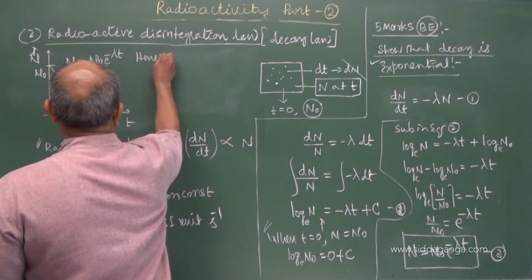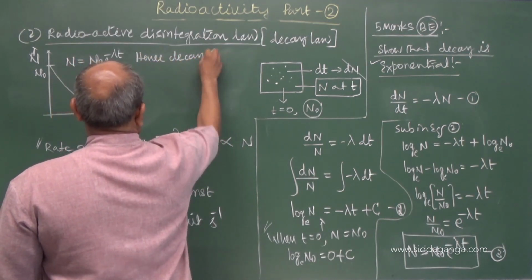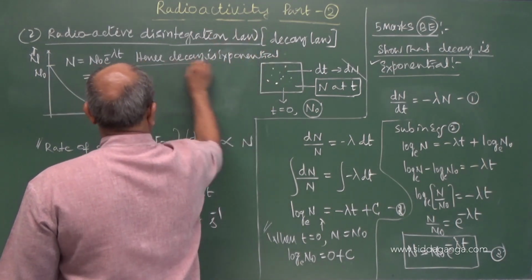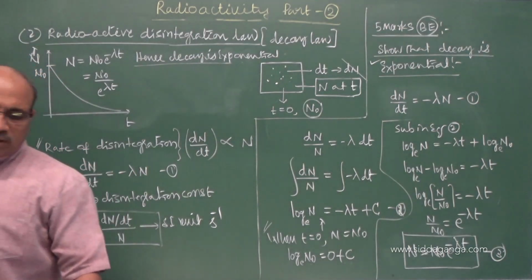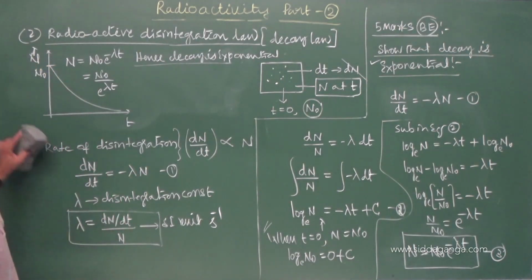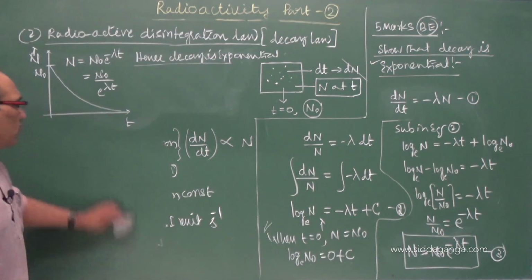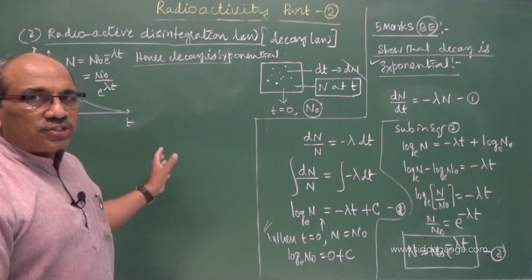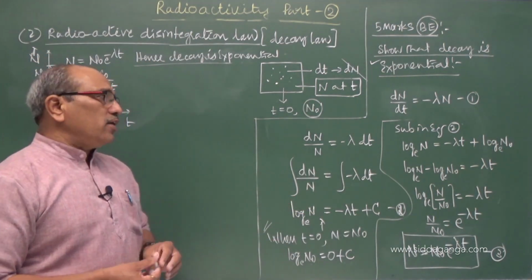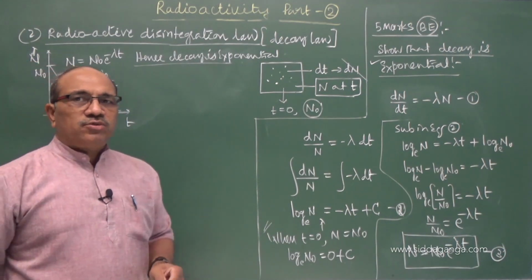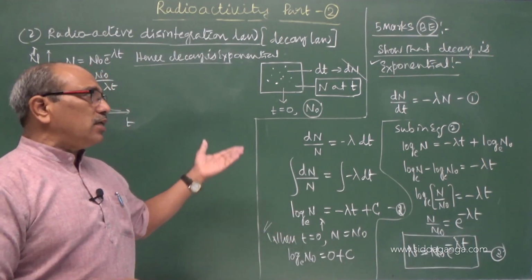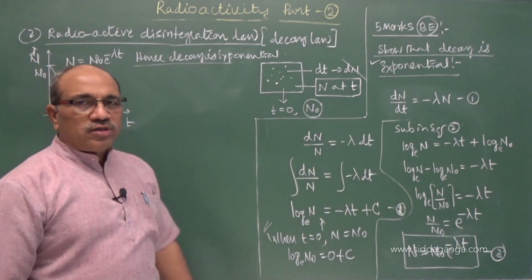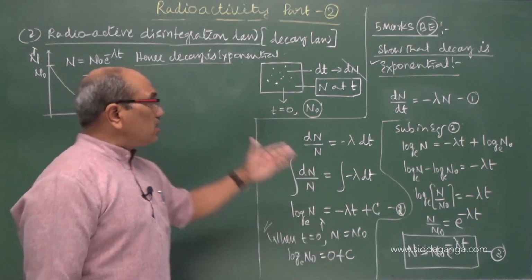Hence decay is exponential. This is the conclusion you have to write at the end. This is the derivation I have given you for 5 marks. Sometimes if they ask about the decay law, you have to state that the rate of disintegration of a radioactive sample is directly proportional to the number of nuclei present in the sample, or the equation they ask, you have to write this. And also I defined the decay constant lambda, and I derived this equation.